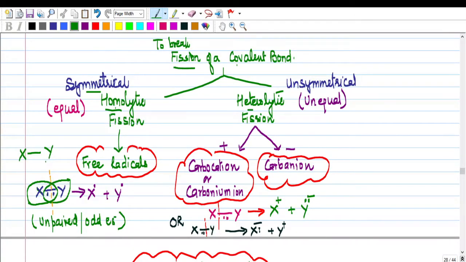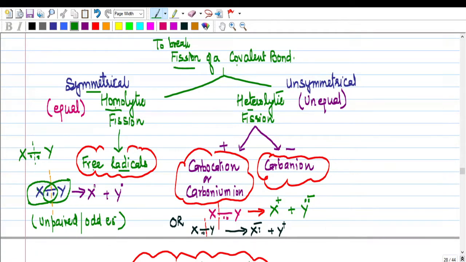Now just imagine, suppose you are two friends, two classmates sitting together. If both of you are powerful, what will happen? You are going to keep the book in the center. Suppose you are doing some maths problems or chemistry equations, you will place the book in the center because both of you are equal. And when you go back, you take your books back. So when breaking takes place, there will be equal breaking and both will get back their electrons. Is this clear? So we call the product formed a free radical.